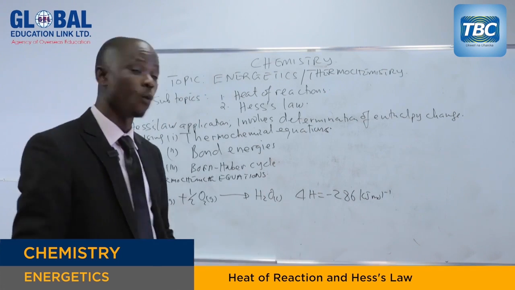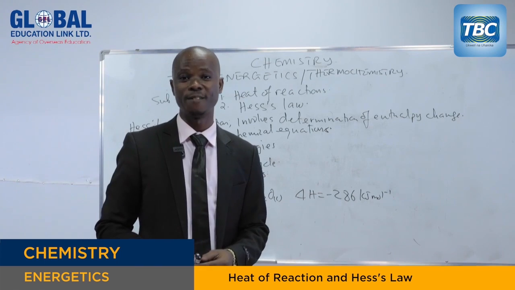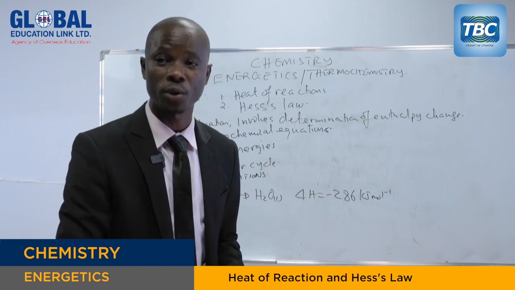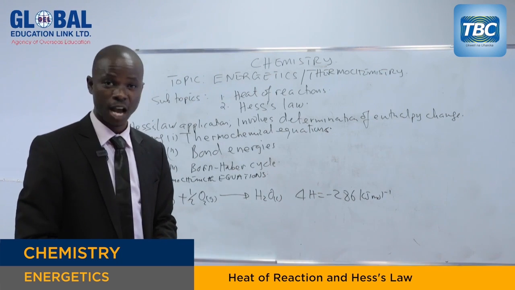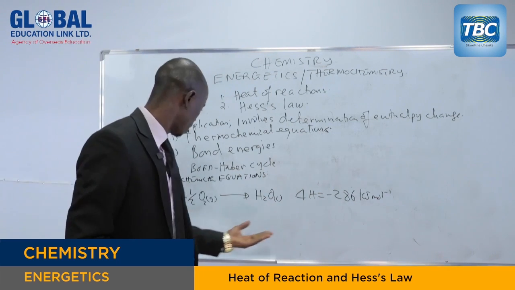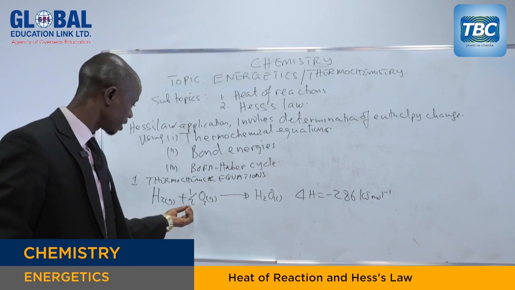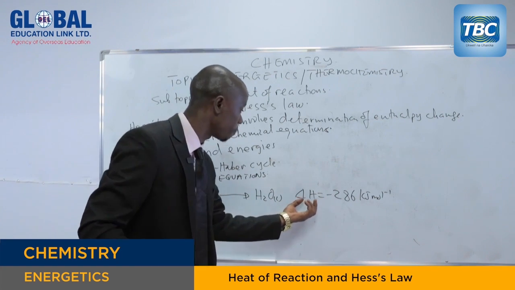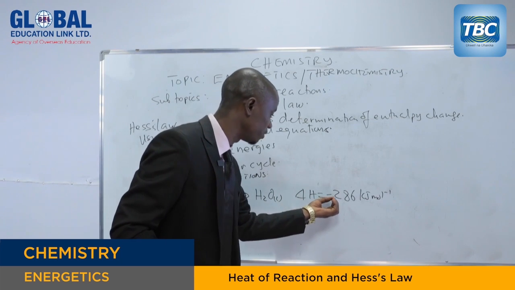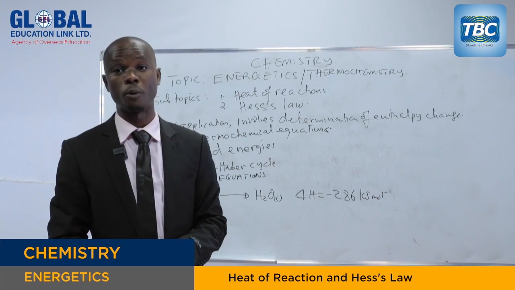So from here, we can say thermochemical equations are balanced chemical equations which are written together with the enthalpy change. As you can see, when oxygen gas reacts with hydrogen gas to give liquid water, the enthalpy change for this reaction is negative 286 kilojoules per mole.